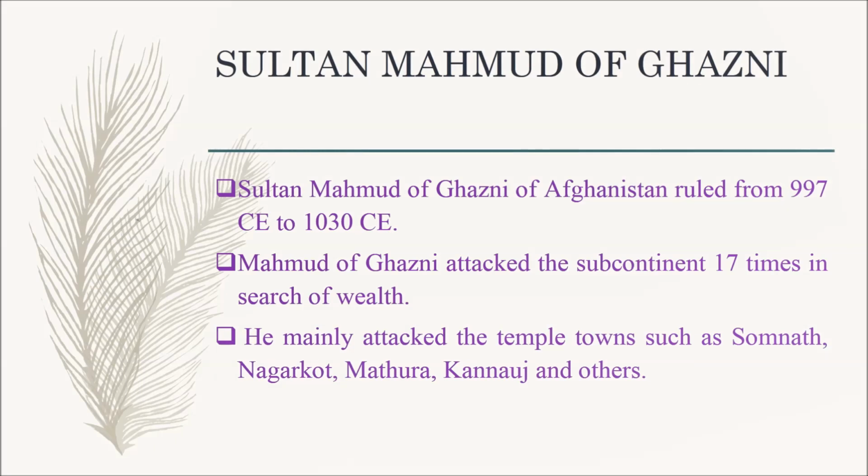Now, let's see Sultan Muhammad of Ghazni in detail. Sultan Muhammad of Ghazni of Afghanistan ruled from 997 CE to 1030 CE. Muhammad of Ghazni attacked the subcontinent 17 times in search of wealth. He mainly attacked the temple towns such as Somnath, Nagarkot, Mathura, Kannauj and others.